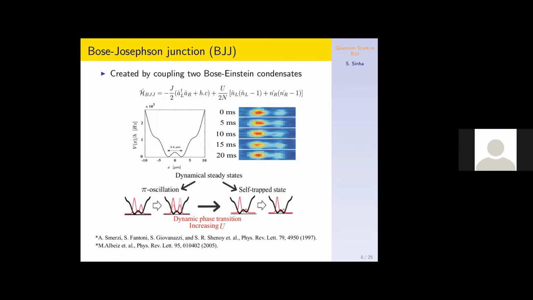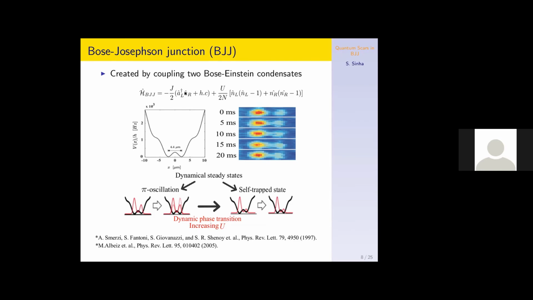So in that context, I will consider a model which has already been studied in cold atom systems, the Bose-Josephson Junction. This experiment was done long back, and this Josephson junction is created by loading the condensate in a double well trap, and this is the effective Hamiltonian describing this model within the single mode approximation.